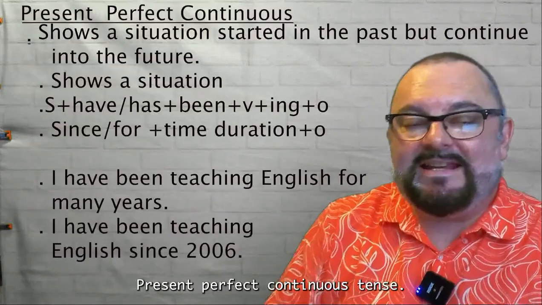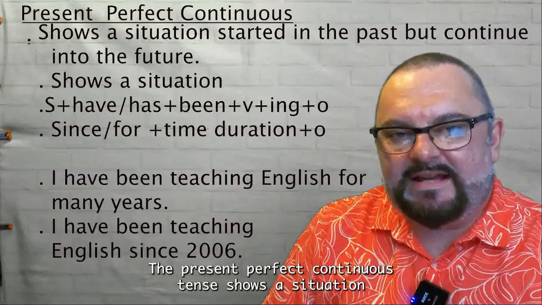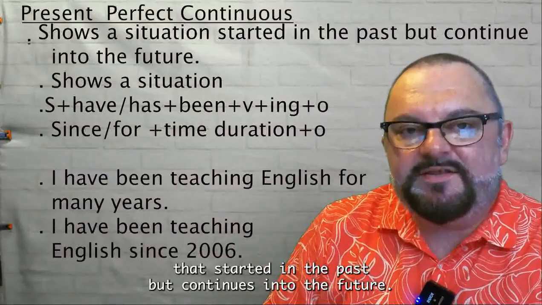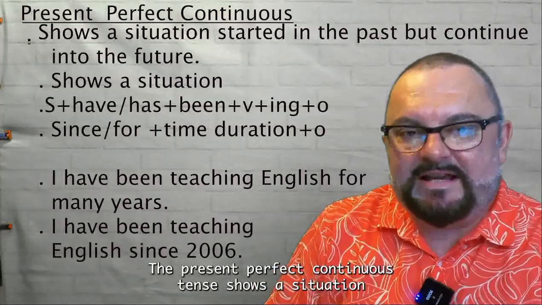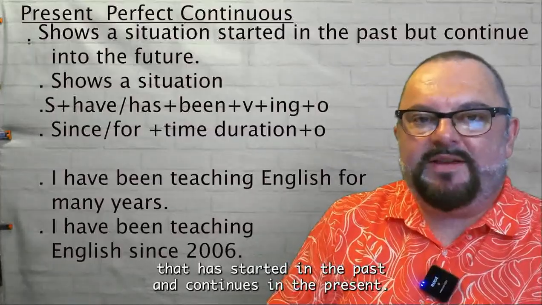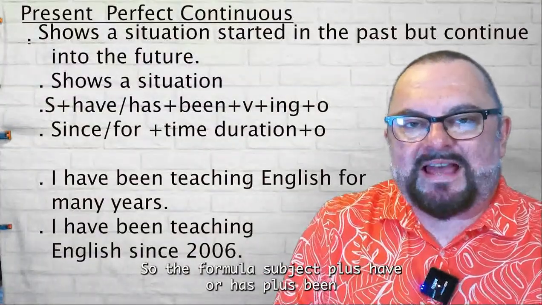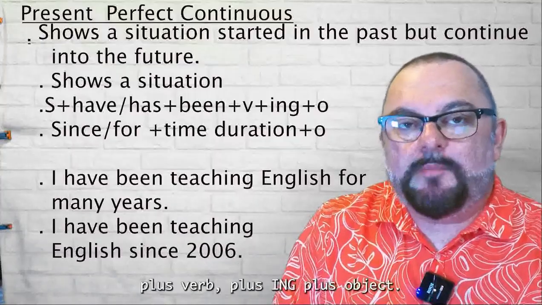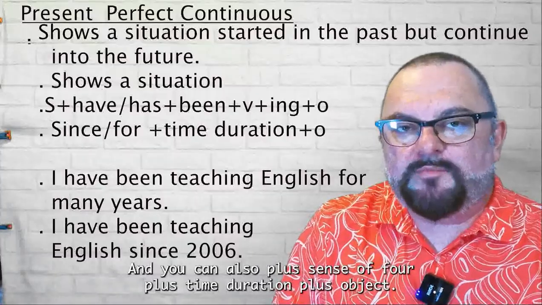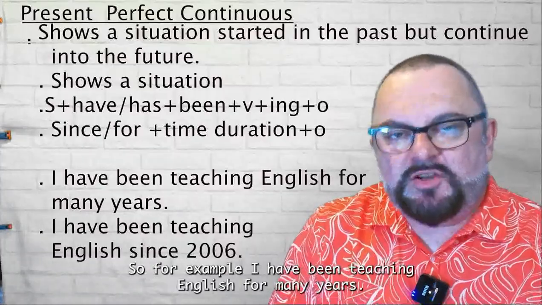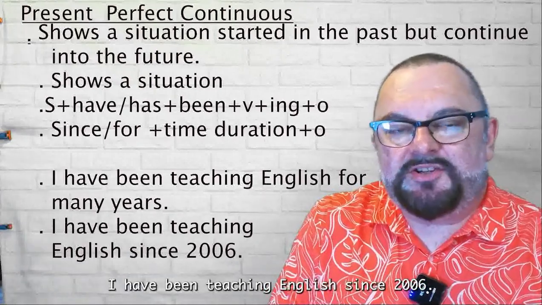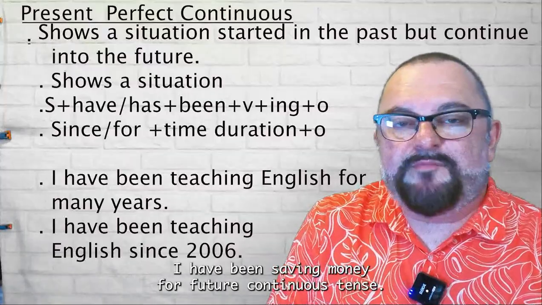Present perfect continuous tense. The present perfect continuous tense shows a situation that has started in the past and continues in the present. So the formula, subject plus have or has plus been plus verb plus ing plus object. And you can also add since or for plus time duration plus object. So for example, I have been teaching English for many years. I have been teaching English since 2006. I have been saving money.